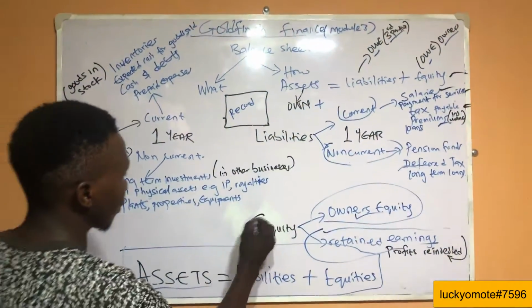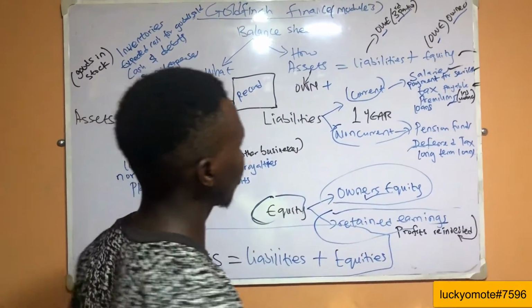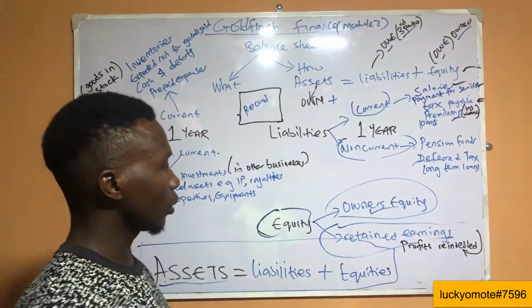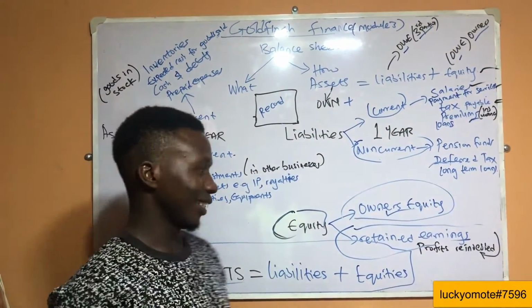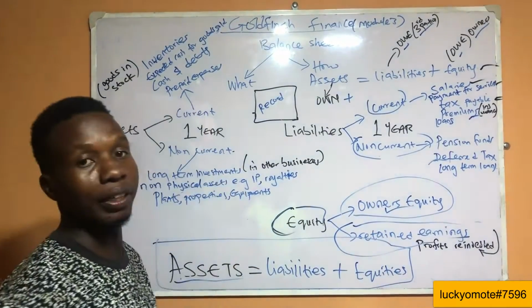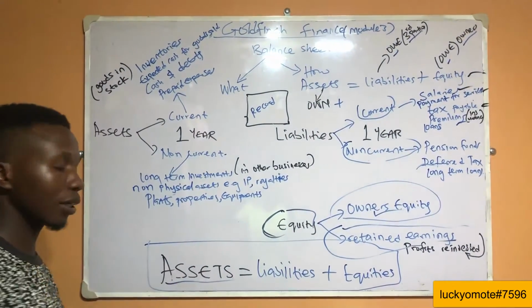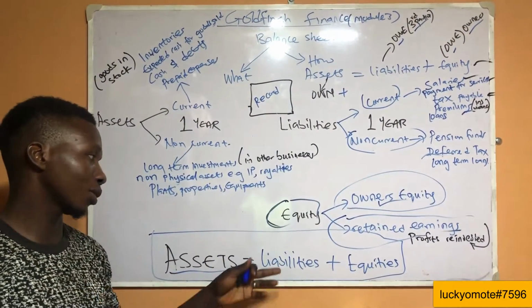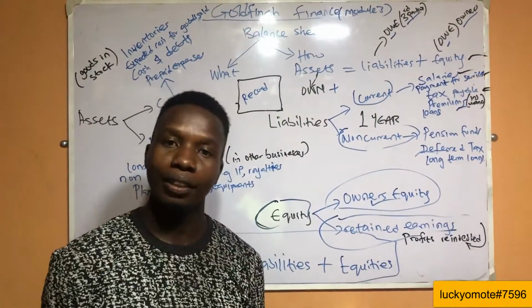In the equity here, it's grouped into the owner's equity and the profit reinvestment in the company. So guys, in all, we still need to come back and balance the company, as the assets equal liabilities plus equities. So guys, thank you.